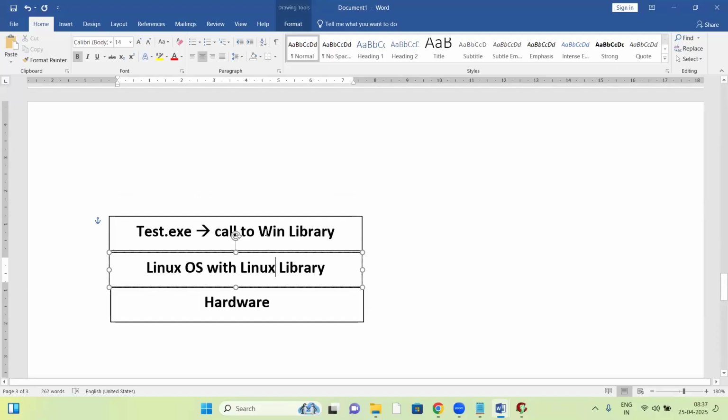Same test.exe file. If you try to run it on Linux OS with Linux library, what happens here? The test.exe file is linked with the Windows OS library. That link is fixed, it never changes. Since it is linked with the Windows OS library, it will try to call the Win library, but here it is not available. The environment changed, the OS changed, so the library changed.